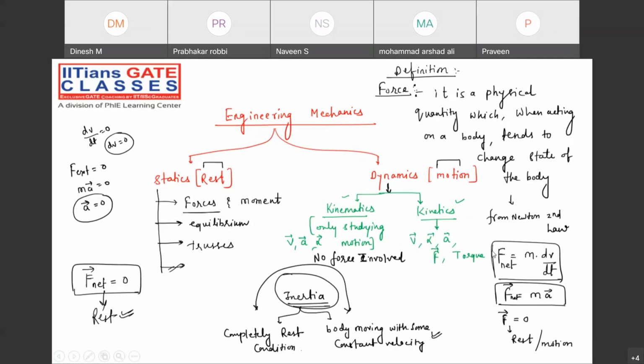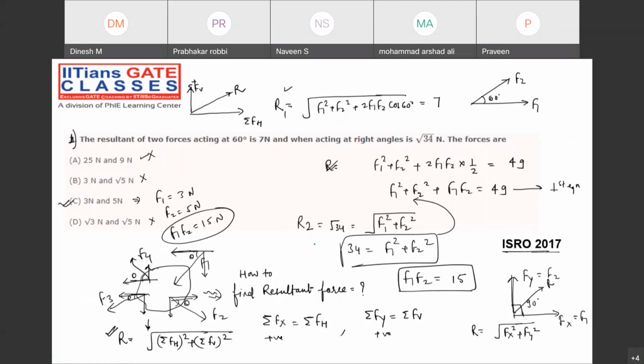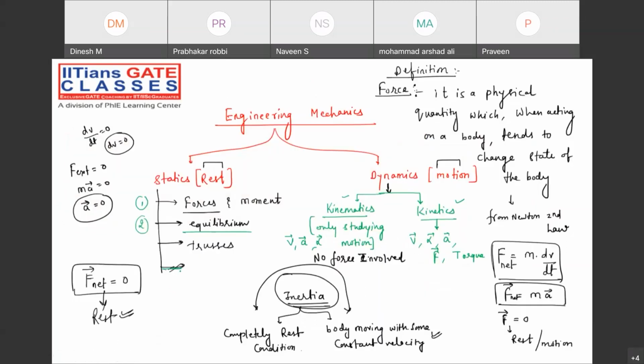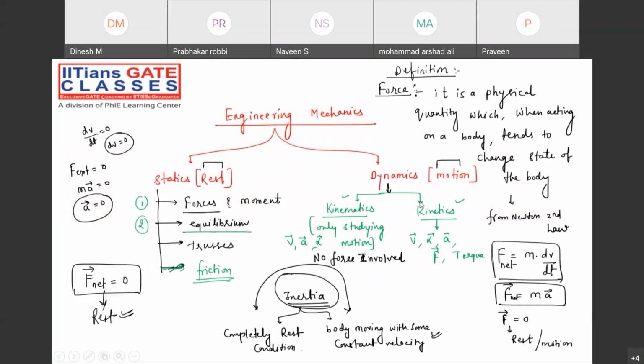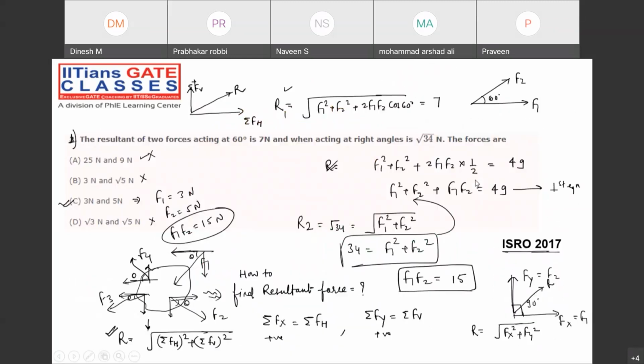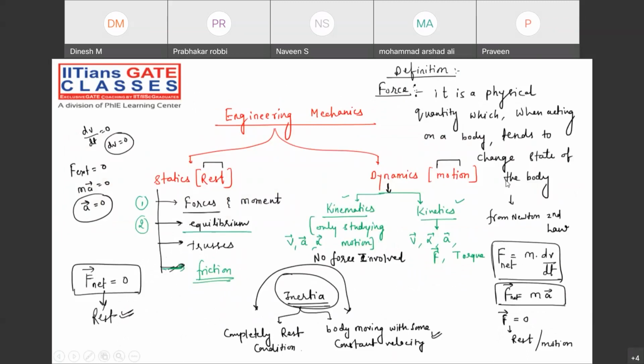Understanding or not? Yes or no, guys? Perfect. Please note down. So these are the broad classification of engineering mechanics. Some of you might be thinking, sir, why are we studying the resultant of the forces? That is our first topic. Second topic will be equilibrium of the forces. And the fourth topic we are going to have is friction. Please note down.